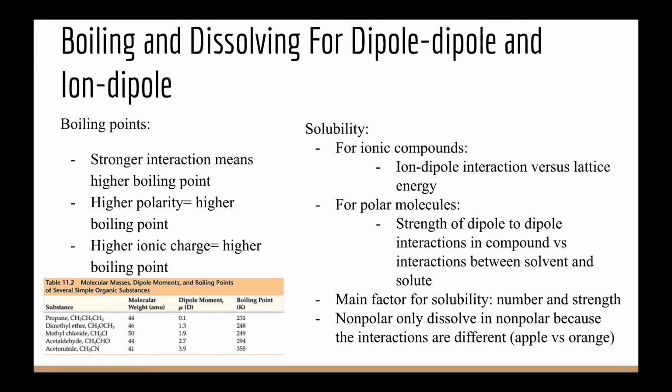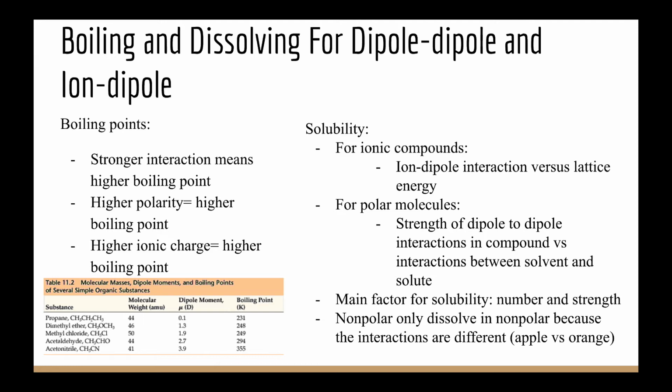For dipole-to-dipole interactions, this all depends on the polarity. So higher polarity is going to have a higher boiling point because the higher the polarity, the higher the partial charges are on the molecules, so the more attracted they're going to be to each other. A similar idea applies to ion-to-dipole interactions, except now the higher the ionic charge, the higher the boiling point. So now let's discuss solubility.